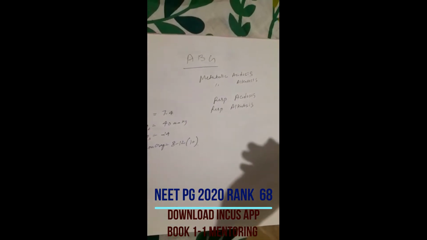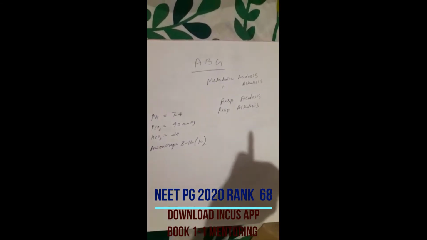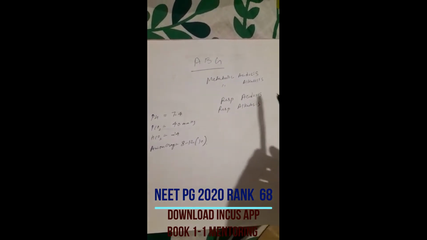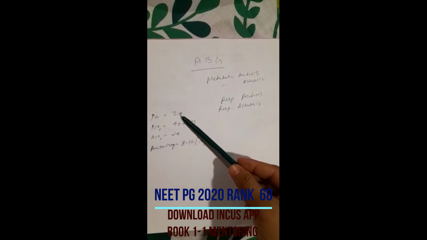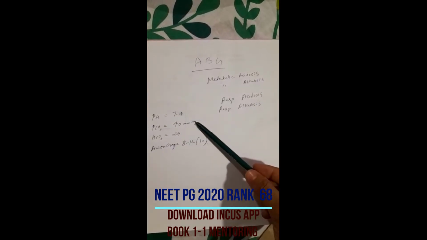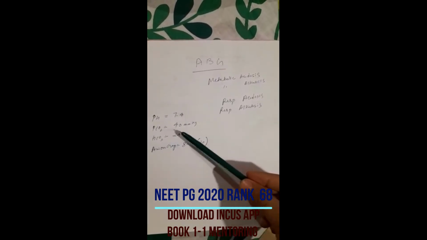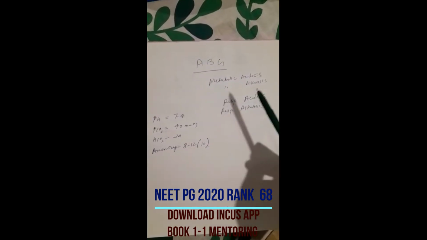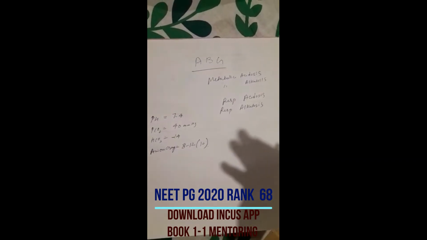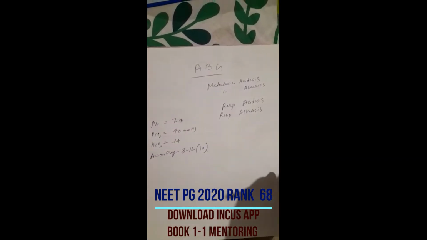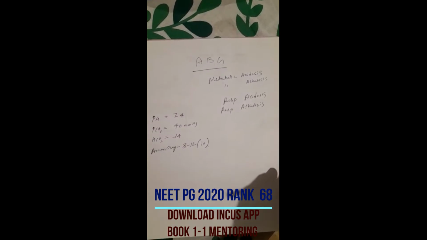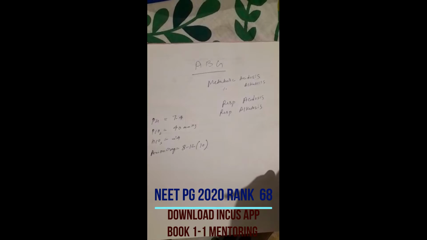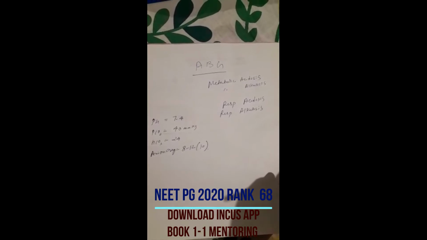We all know that we must know the normal values before knowing the abnormal values. For calculation purposes, we take pH of 7.4 as normal, PCO2 of 40 mm of Hg as normal, bicarb level of 24 milliequivalent per liter as normal, and anion gap of 8 to 10, that is 10 for calculations. Now there are basically 4 ABG abnormalities: metabolic acidosis, metabolic alkalosis, respiratory acidosis, and respiratory alkalosis.